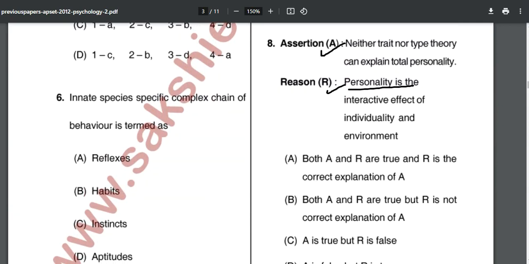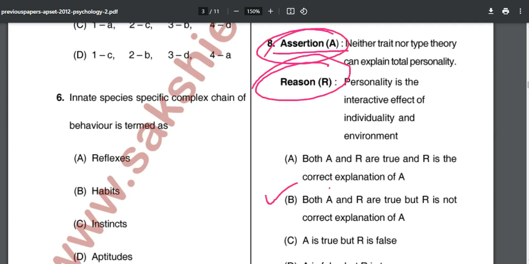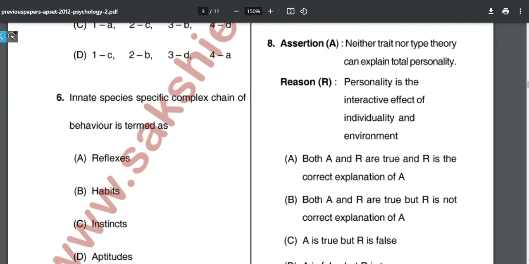Yes. Personality is the interactive effect of individuality and environment. Yes. But it is not something related to each other. Assertion and reason are different. So the correct answer will be both A and R are true, but R is not the correct explanation of A.